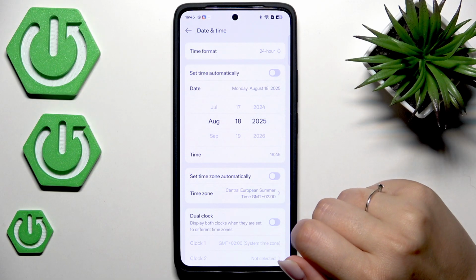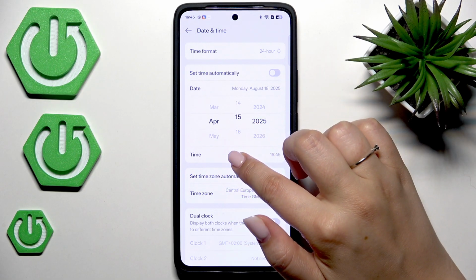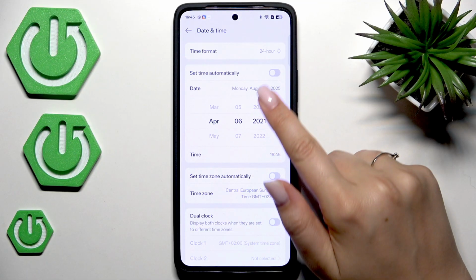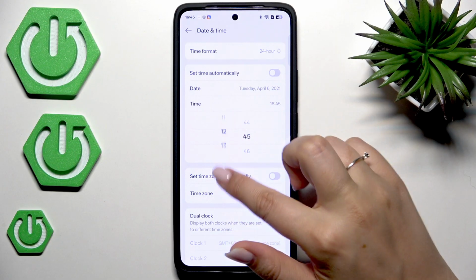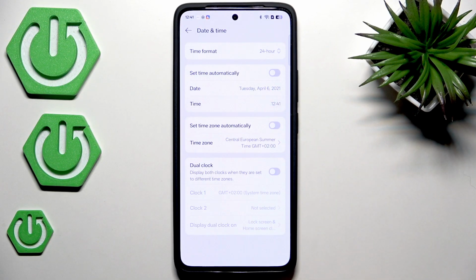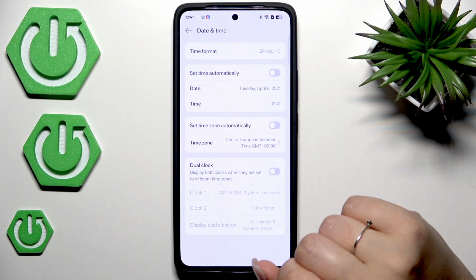And now we can freely tap on date and change the date just by swiping and tap on it to confirm, let's say. Then the time, just tap on it and swipe to the desired time, and it will be immediately applied on the status bar.